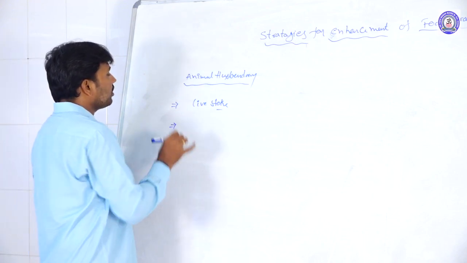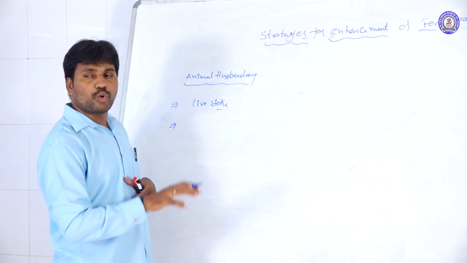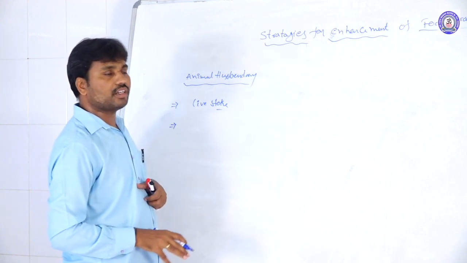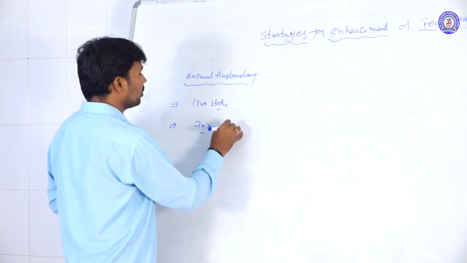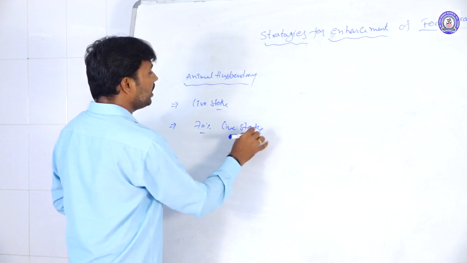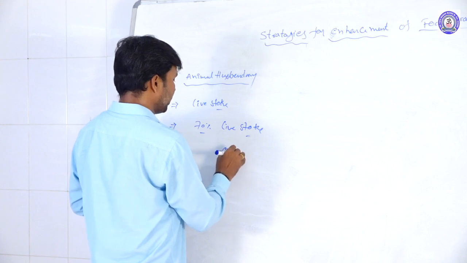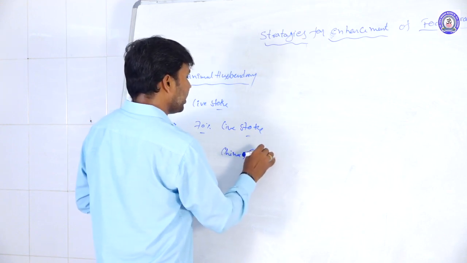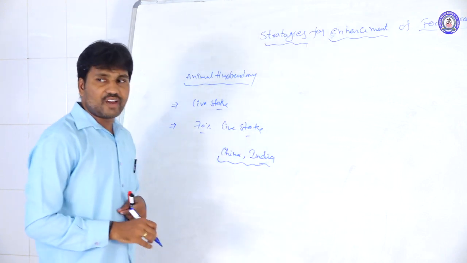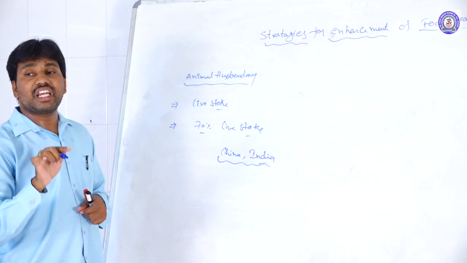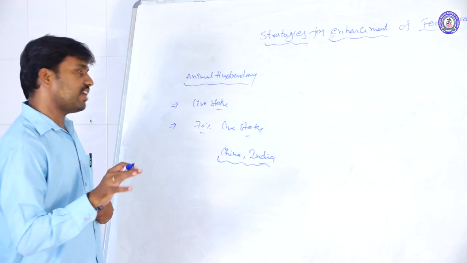So in this livestock, of the total distributed livestock in the world, 70% of the livestock is distributed into two countries only. One is China and the other one is India. So in these two countries itself, 70% of the livestock is distributed.